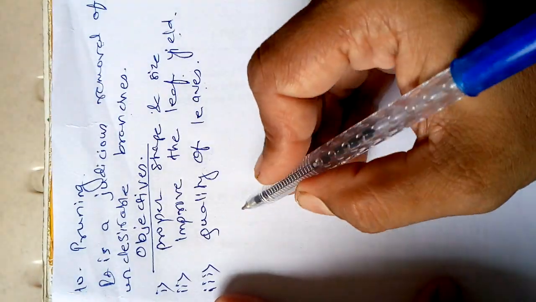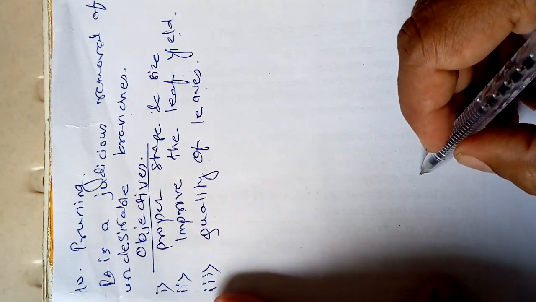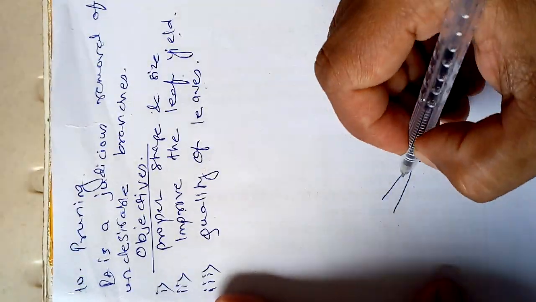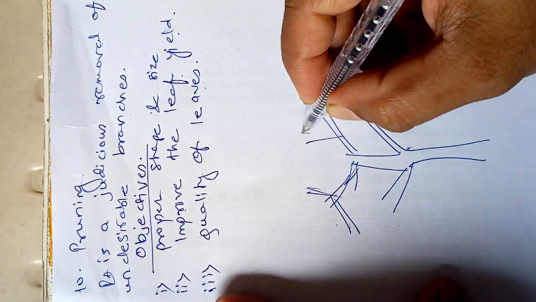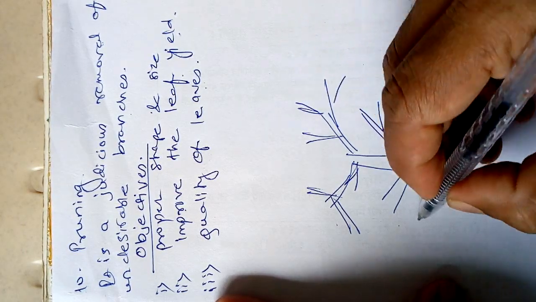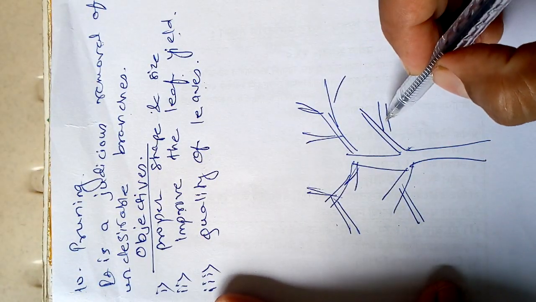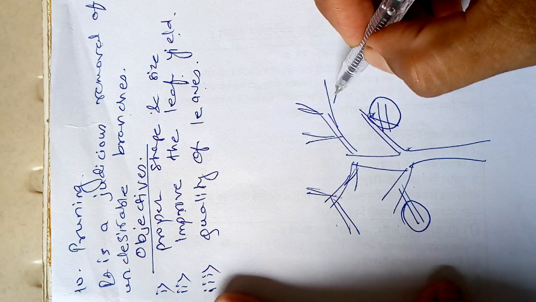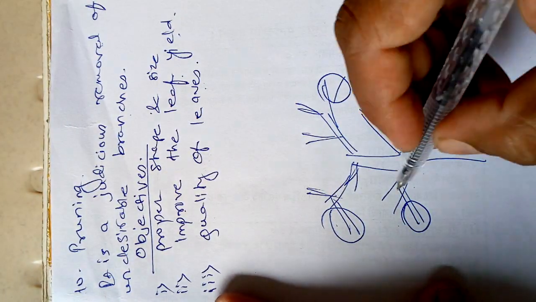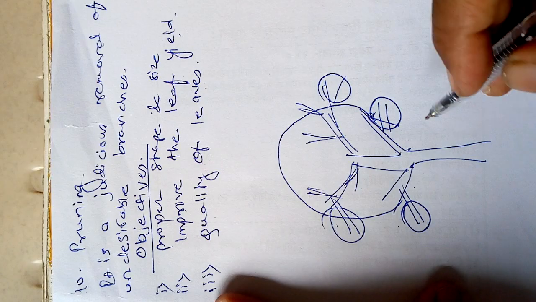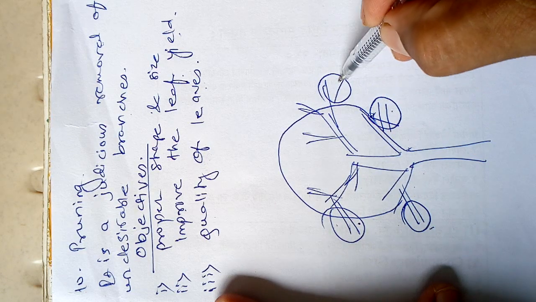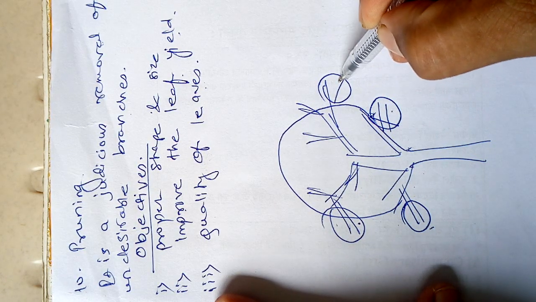See, if we take the example, suppose this is the mulberry plant. I will just draw a rough diagram for you. These are the many branches of the mulberry plant. These are the extra branches, so we are going to cut this branch, the branch which is present here, and we give a proper shape to the plant. Cutting off the branches is known as pruning.